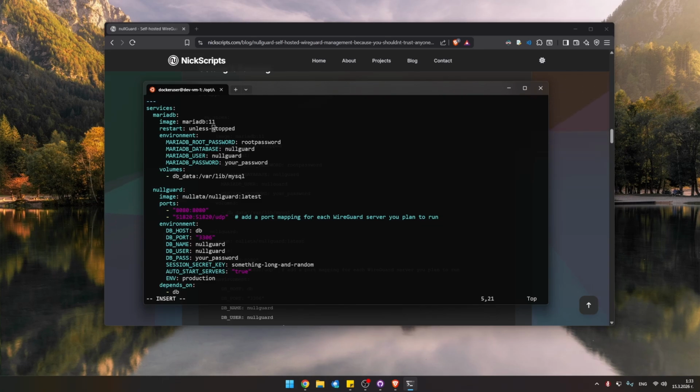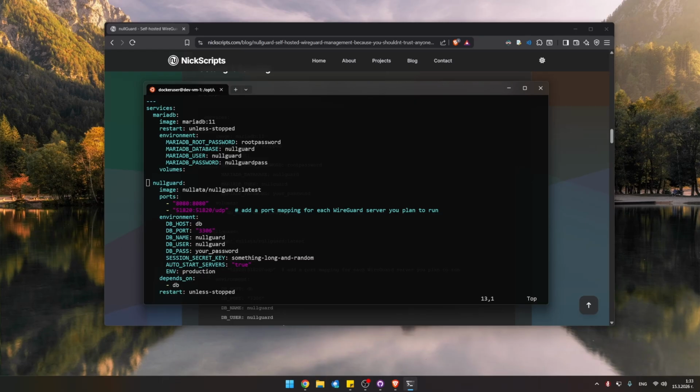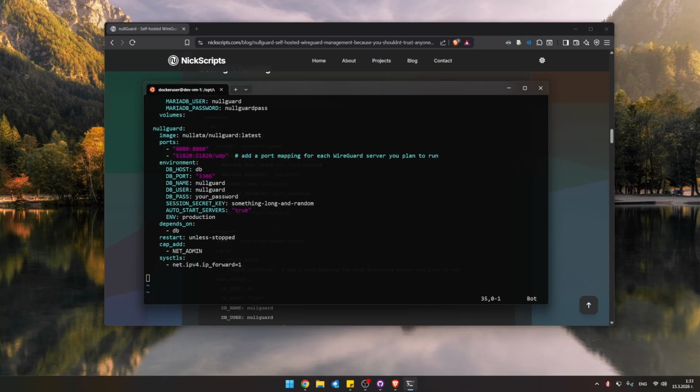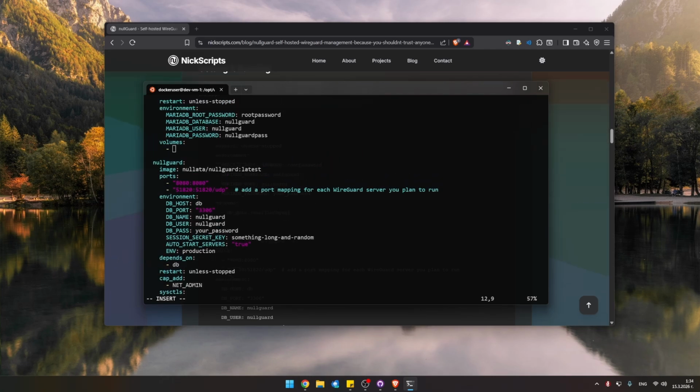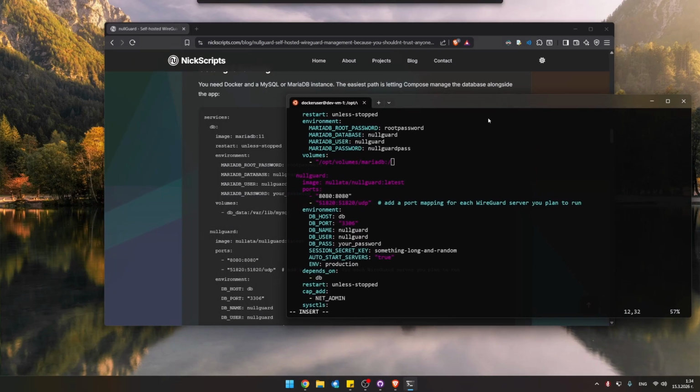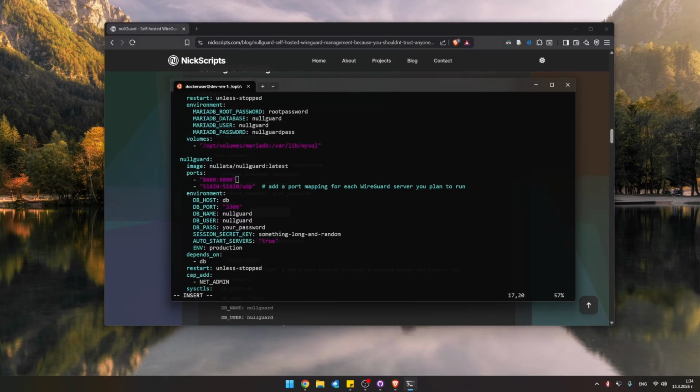Okay, so restart unless-stopped, root password. We're just going to leave it as root password. The MariaDB database is going to be nullGuard, and this is going to be nullGuard pass. Now, I don't like the default volume. I like to be a lot more explicit with my volumes, and I don't like to edit the Docker configuration for the default stuff. So in here, we're going to type in /opt/volumes, /var/lib/mysql. Okay. So nullGuard is the VPN app.